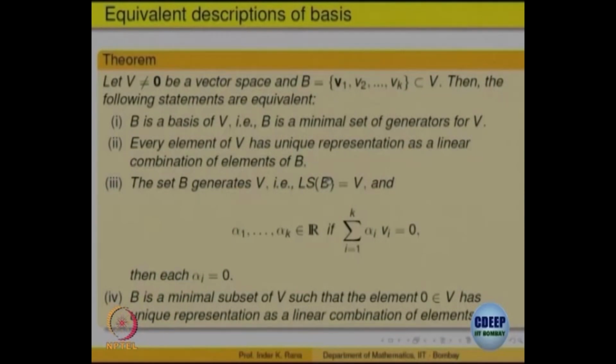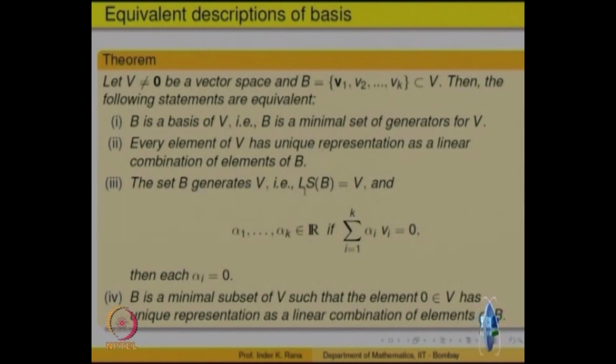Okay. So, let me go through the statement once again. It says you are given a vector space and you are given a finite set, right. We want to know when a finite set is a basis. One is, it is a minimal set of generators, right. Second, every element in the vector space has a unique representation in terms of elements of B. That means every element V in V is a unique linear combination, those scalars alpha i's are unique.